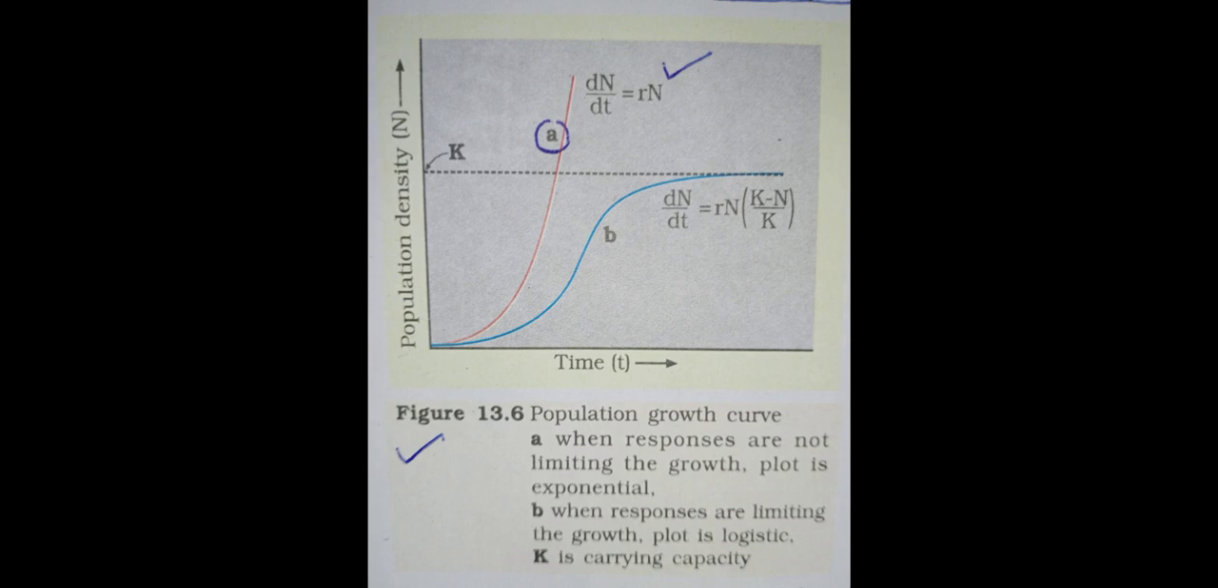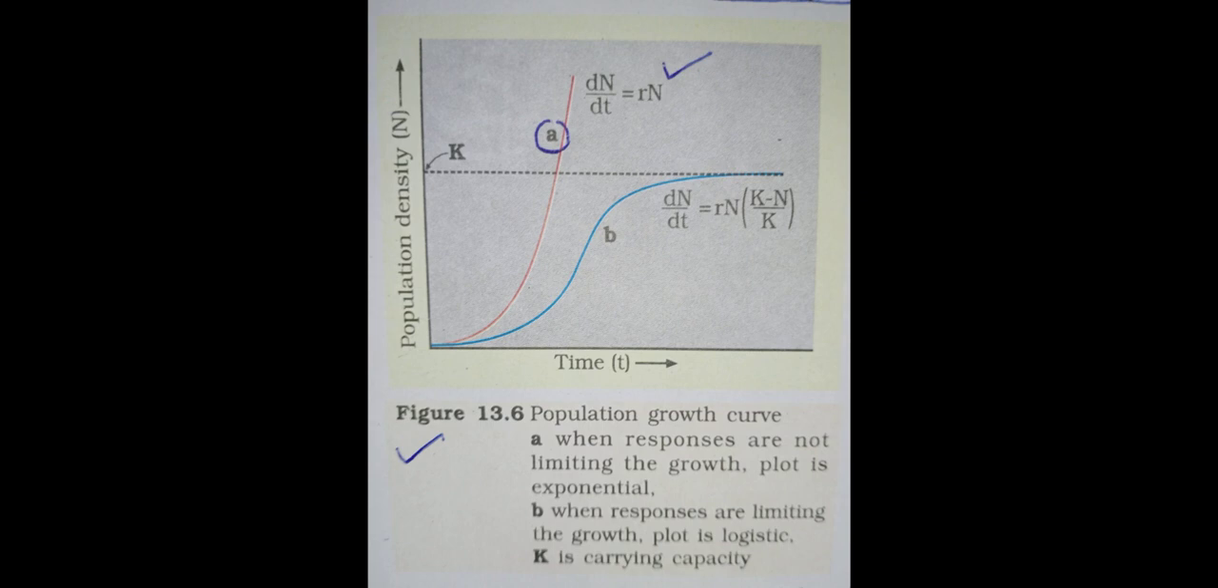A represents dN by dt equals Rn, while B has the same equation including (K minus n) upon K. See figure 13.6, population growth curve. In A, when resources are not limiting the growth, the plot is exponential. When resources are limiting the growth, the plot is logistic. And K is one type of carrying capacity.